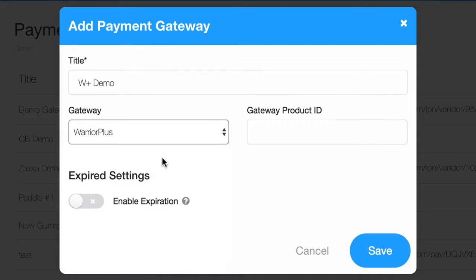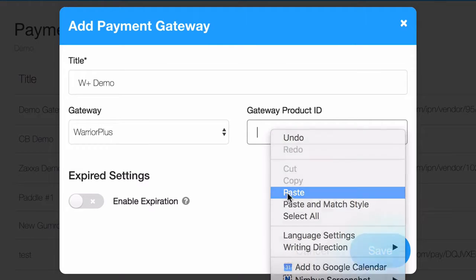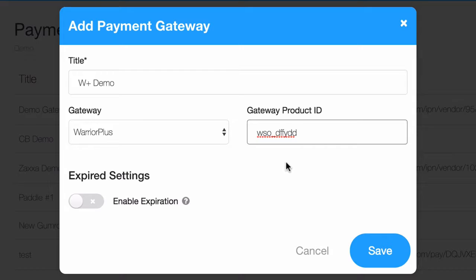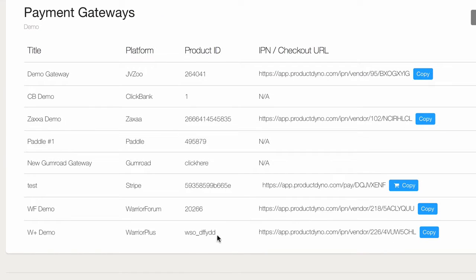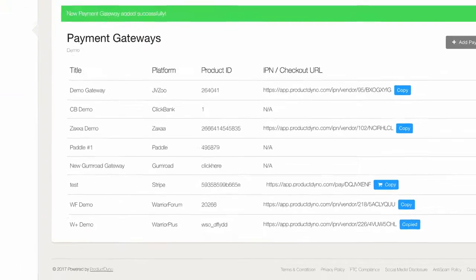Make sure that Warrior Plus is selected as your gateway, and you'll notice there'll be a Gateway Product ID field. Go ahead and paste in the product code we just copied from the product settings page in Warrior Plus. The expired settings will be covered in another video. For now, let's just go ahead and save this payment gateway. After we save it, we'll notice there's an IPN URL here for us to copy. Click the copy button to copy it to your computer's clipboard.